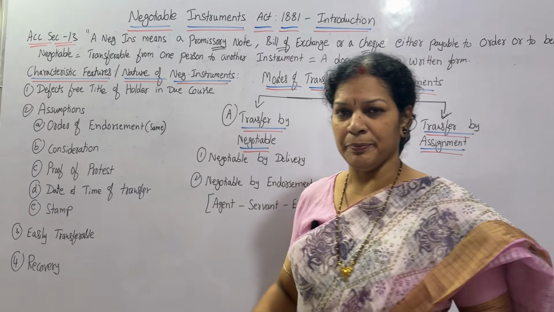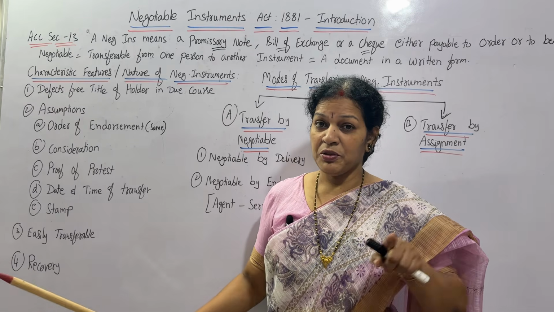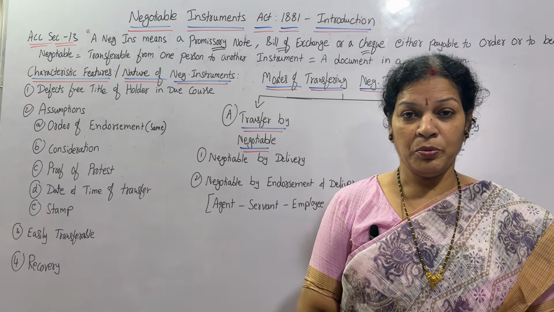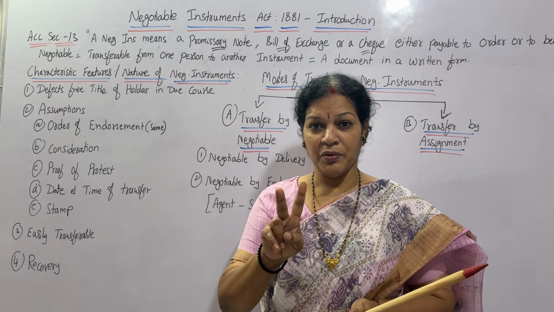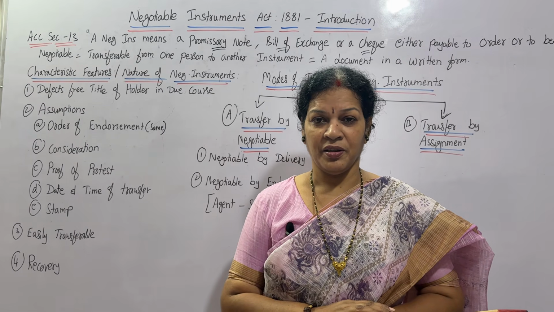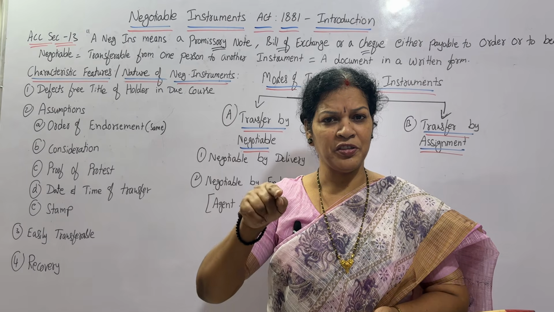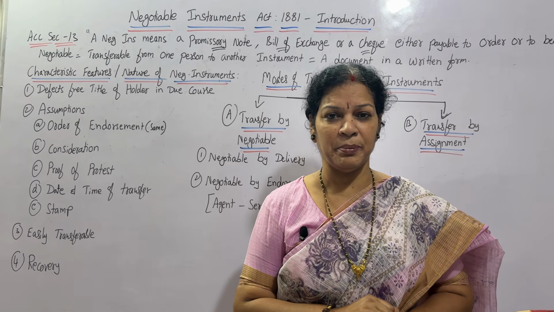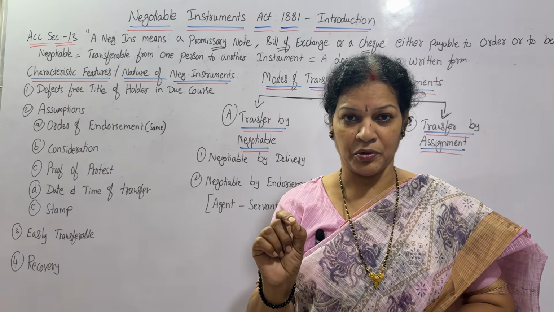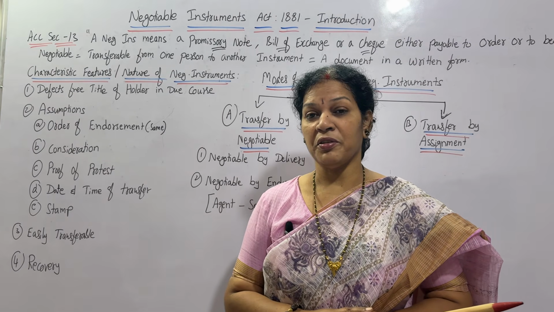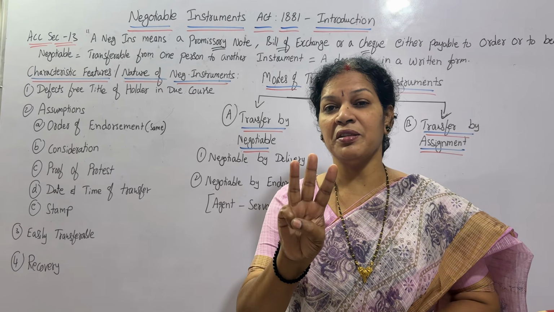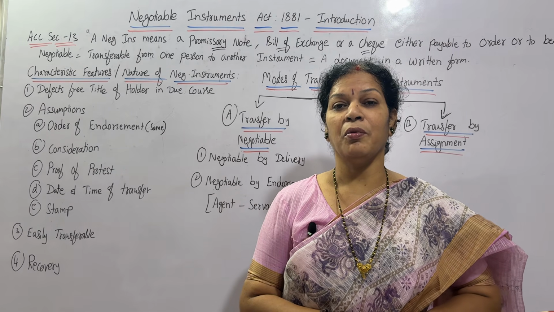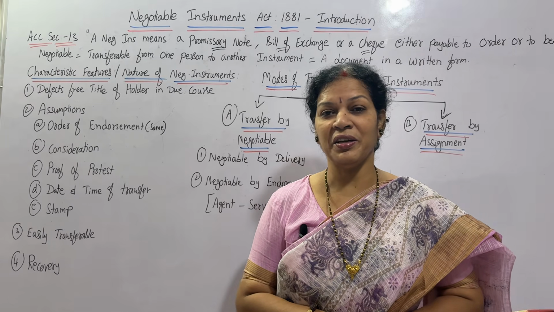And also recovery. Recovery comes whenever the other party is not making the payment. The Negotiable Act is between two parties, vendor and purchaser. The vendor is selling, the purchaser purchased the goods and made a promise that after 3 months he is going to make the payment through a written promissory note, for example. But after the due date of 3 months, still the payment is not done, then what is the position of the vendor?